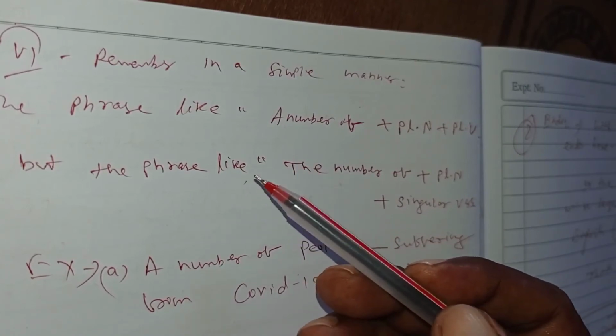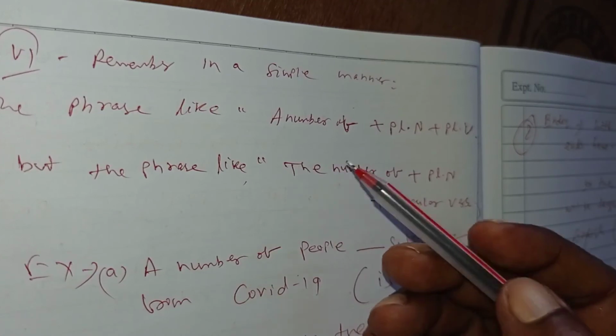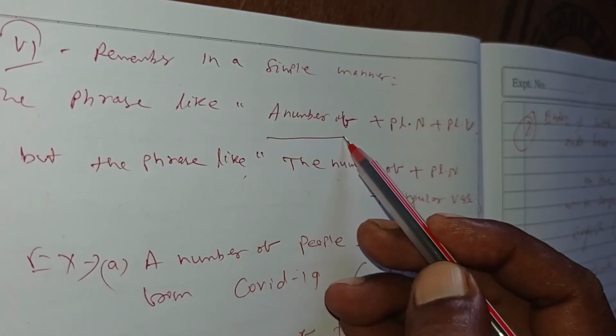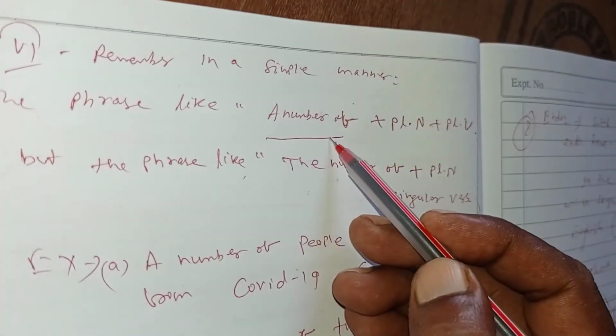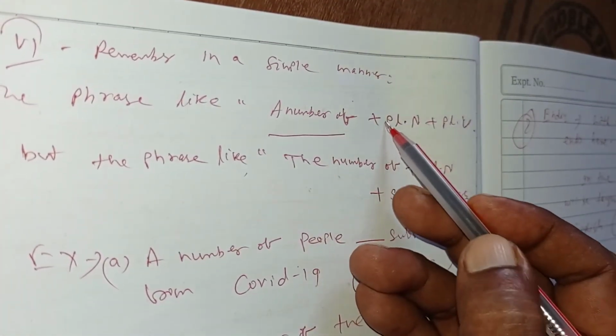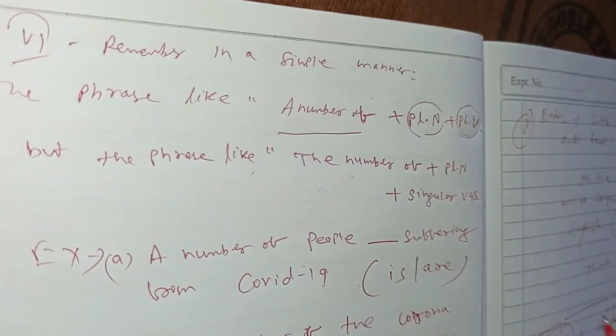The phrase like, very easy, the phrase like "a number of", then noun plural, verb must be plural.